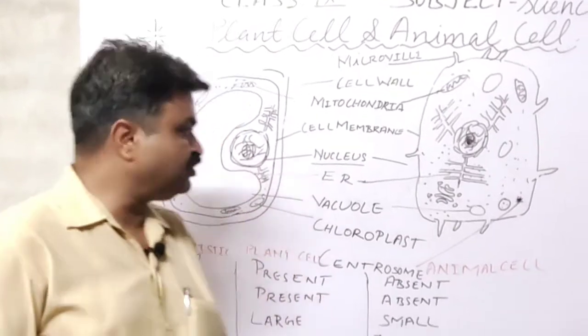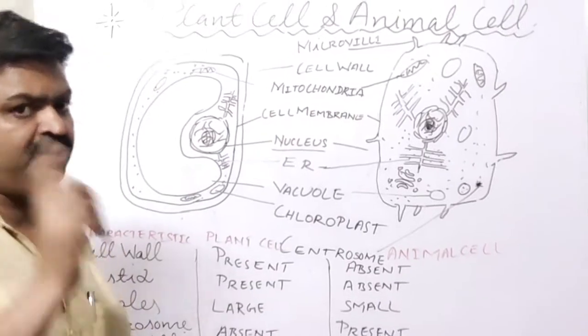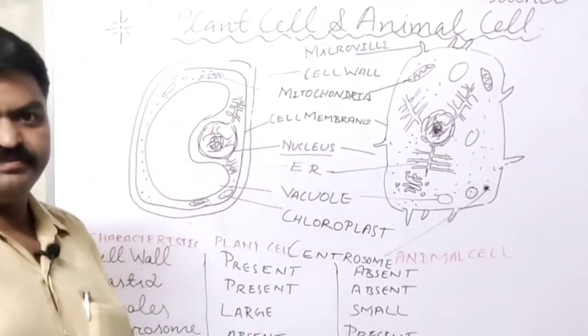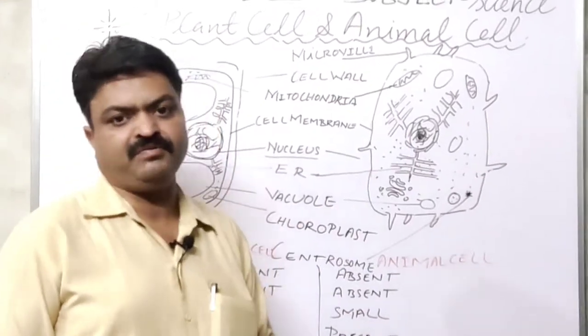Why, student? Because the plant cell has a large size vacuole, and due to having the large size vacuole, its nucleus is found at the side. But in the animal cell, small size vacuoles are found.